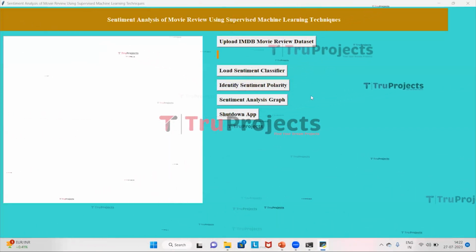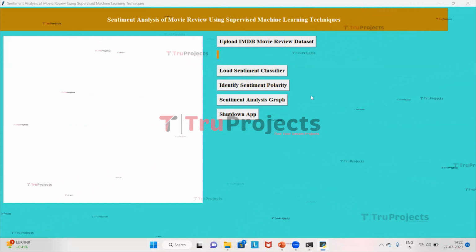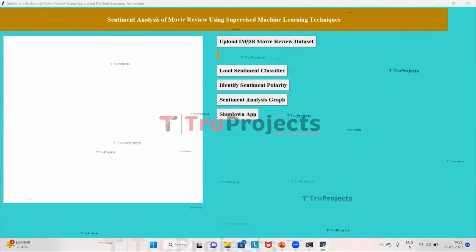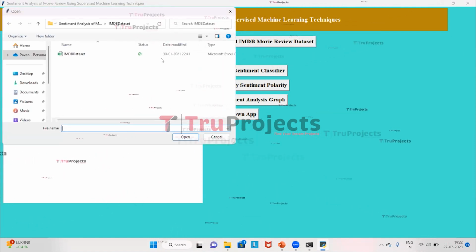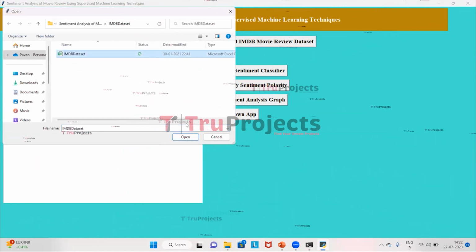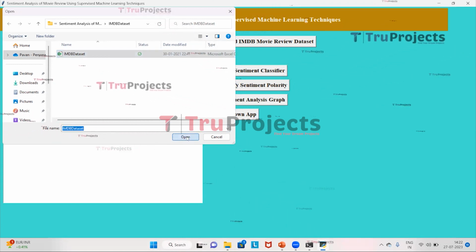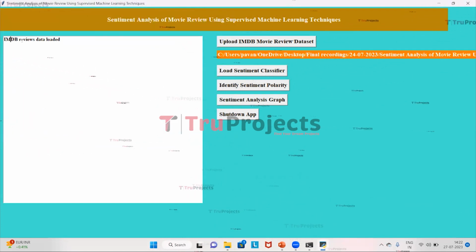This is the graphical user interface of the project. With this, we can interact with the program. This is created by the Tkinter library in Python. So first, click on the button Upload IMDb dataset. So this is the IMDb dataset of movies. Click on the button Open. By this we can understand that the movie reviews dataset is loaded.